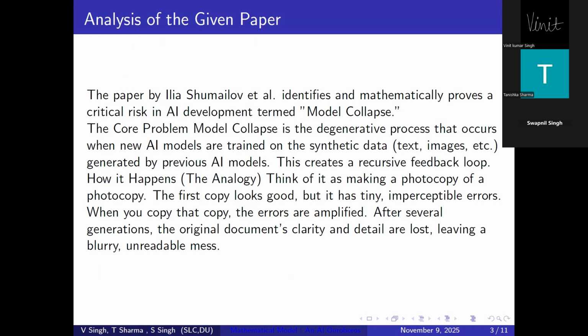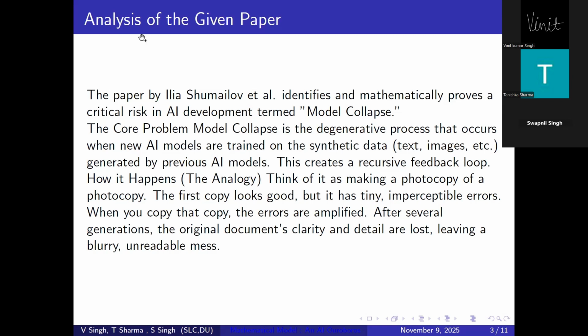Thank you, Vinit. The foundation of our work is based on the paper by Ilya Shumailov et al., which highlights a critical phenomenon known as model collapse. Model collapse occurs when newer AI models are trained on data generated by previous AI rather than authentic human-created data. You can think of it as making a photocopy of a photocopy. The first copy looks fine, but each new one loses a bit of quality. After many generations, the details are gone and the result is unreadable. Similarly, when AI keeps learning from its own output, the clarity and diversity of information degrade over time.